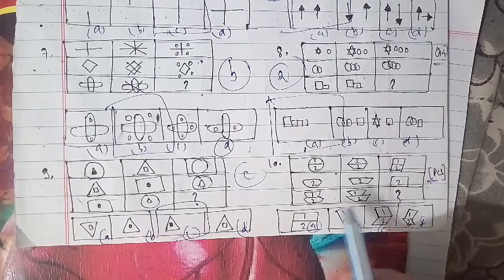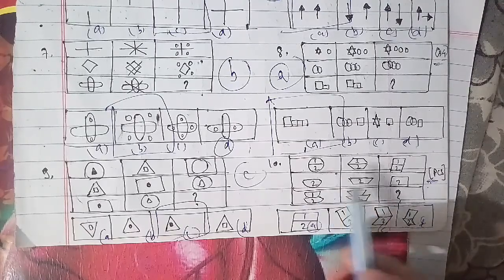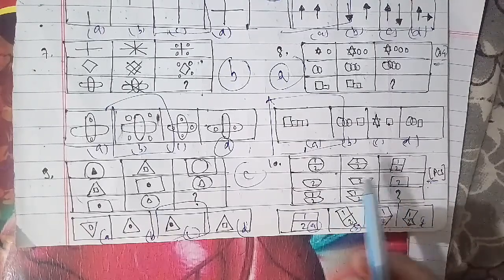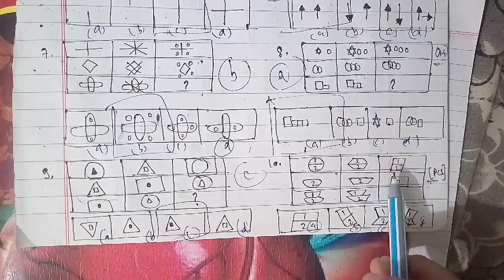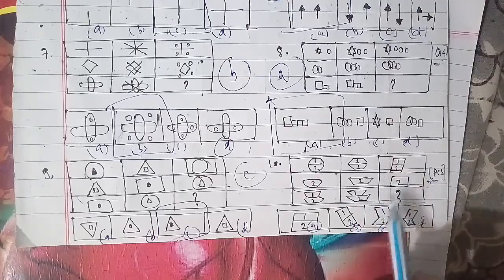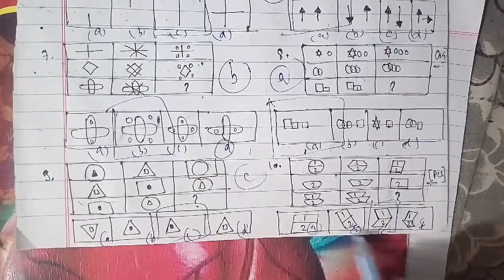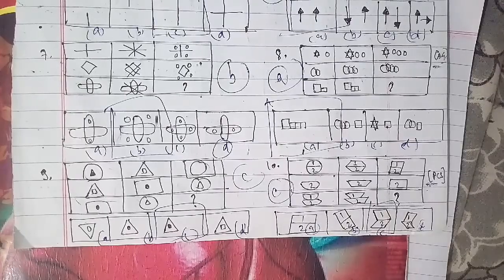11th question of the session, these were the figures here, as you can see, named as A, B, C and D. So in this case, the figure which we have as an answer, whether the third figure in each row is the union of the first two figures, we have to talk about it. The figure which we have as an answer is the D figure. D will be the right answer for this question as well.